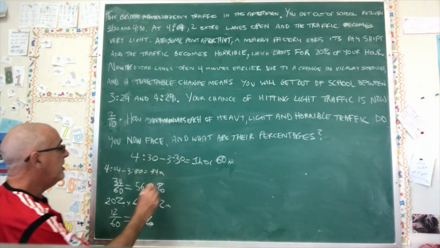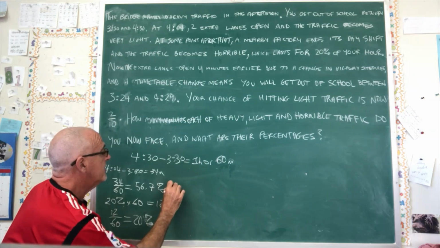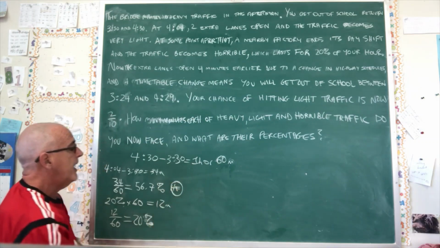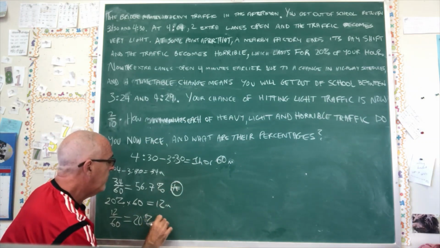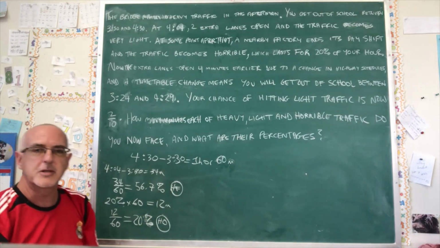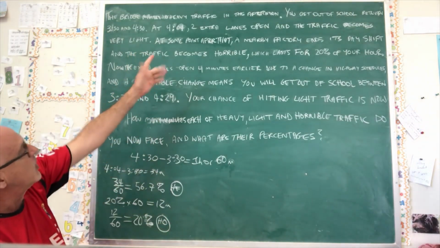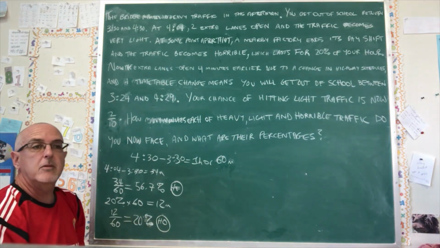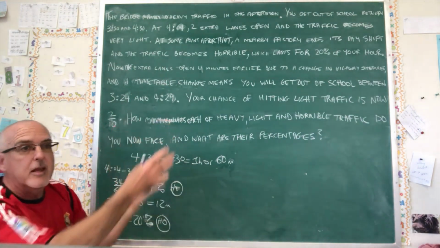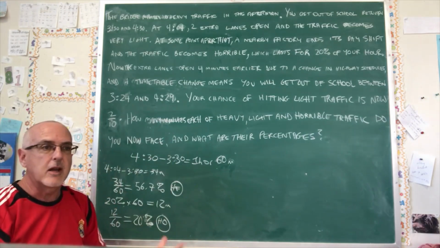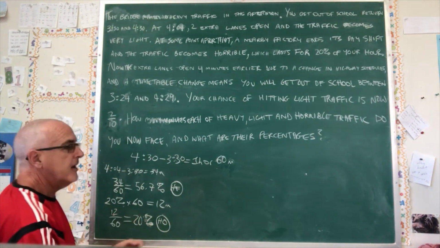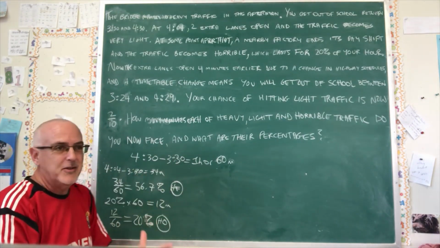Horrible. That's horrible. I really need to label these. So I'm putting HE for heavy and HO for horrible. Oh no, I'm using HO as an abbreviation. Oh well, how unfortunate. Okay, so now we have to get the other one, which is the light, which actually is what matters the most, I think, to the student who's leaving school and is trying to calculate these probabilities. I want to try and make it so that I hit the light traffic.